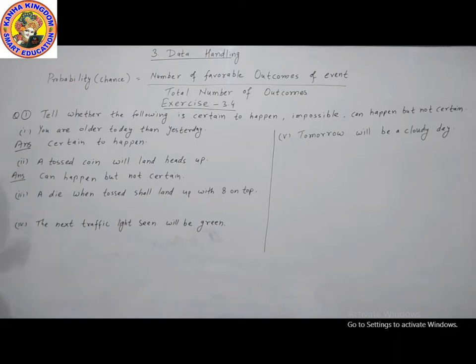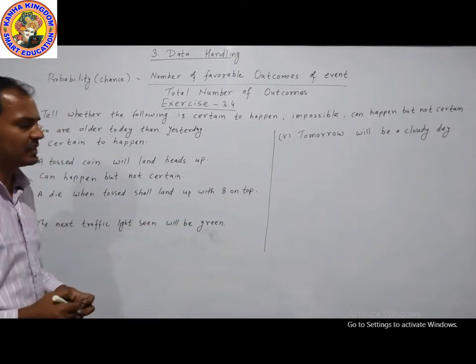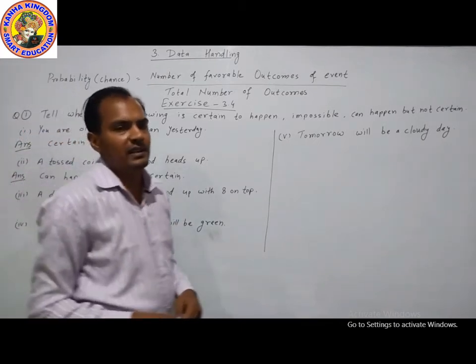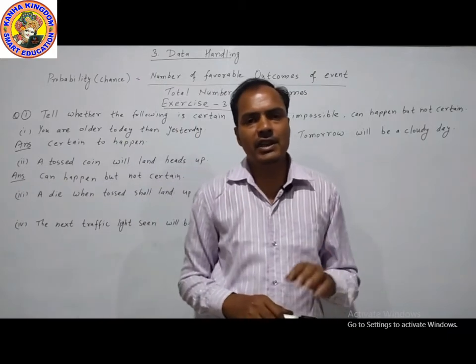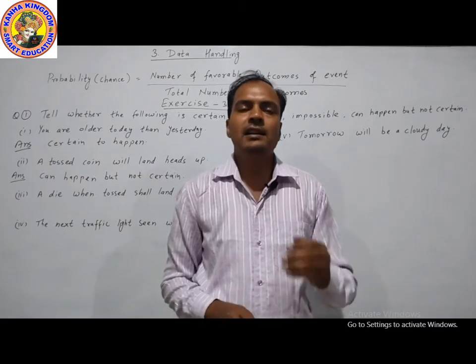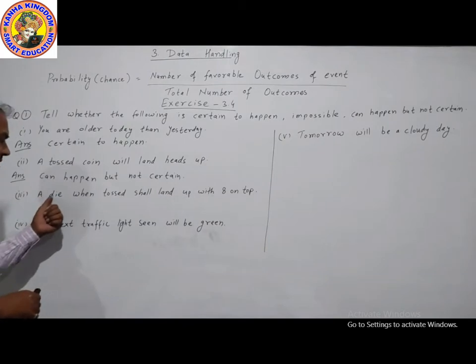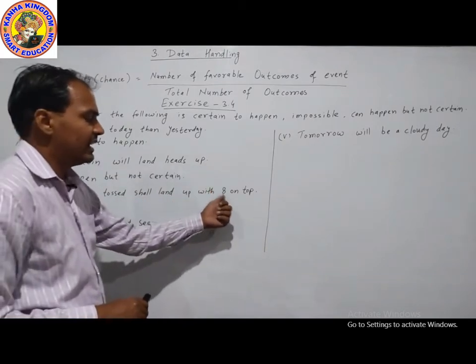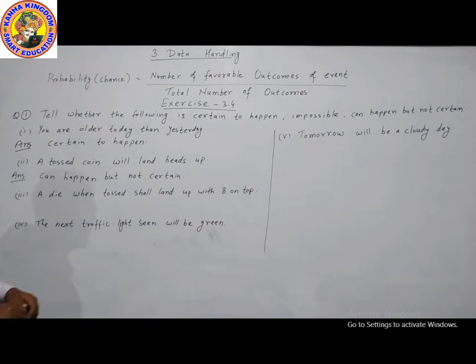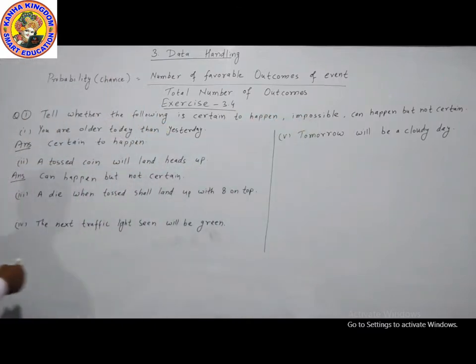Now next third is, a die when tossed shall land up with 8 on top. A die has 6 sides, 1, 2, 3, 4, 5 and 6. Only numbers 1 to 6 can come on a die throw. The question says, a dice when tossed shall land up with 8. 8 cannot come on dice. Dice has numbers 1 to 6. 8 cannot come means impossible. So this event is an impossible event.